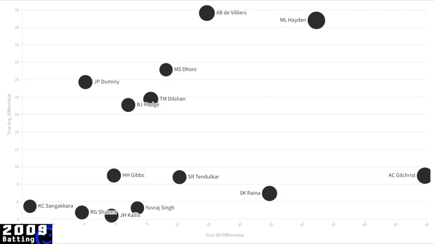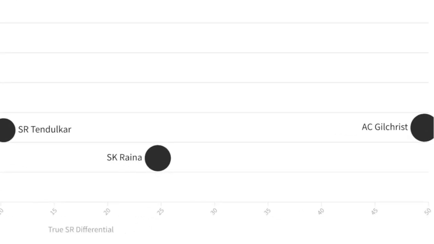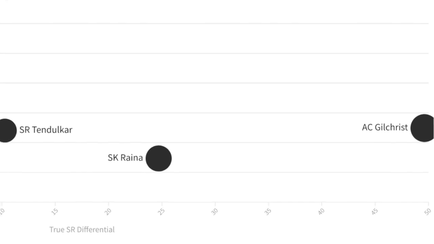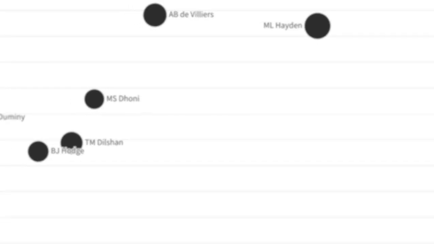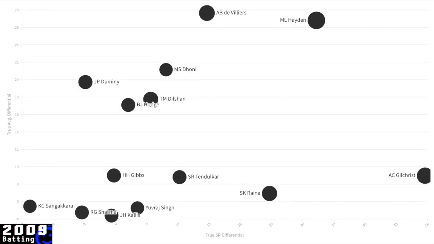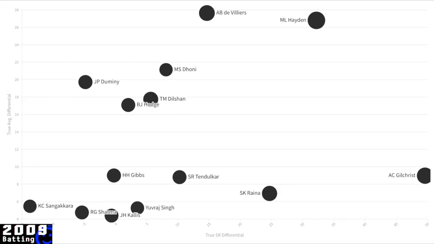The IPL winning skipper, Adam Gilchrist, had a pretty high impact season with the bat. He scored a memorable 35-ball 85 in the semi-final against Delhi. His co-opener, Matthew Hayden, also had a terrific season for CSK, performing extremely well on both true average and true strike rate. Mr. IPL, Suresh Raina, ably supported him. De Villiers had his first breakthrough IPL season, something that he would continue pretty much throughout the next 13 years.